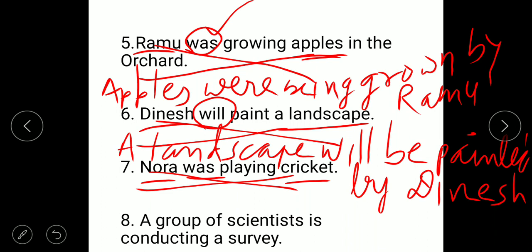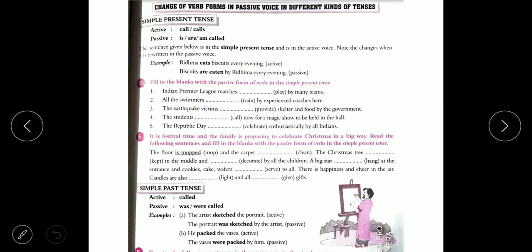Then a group of scientists, okay, it is a subject and object is a survey. Okay. A survey is being conducted by a group of scientists. Complete. Now change of verb